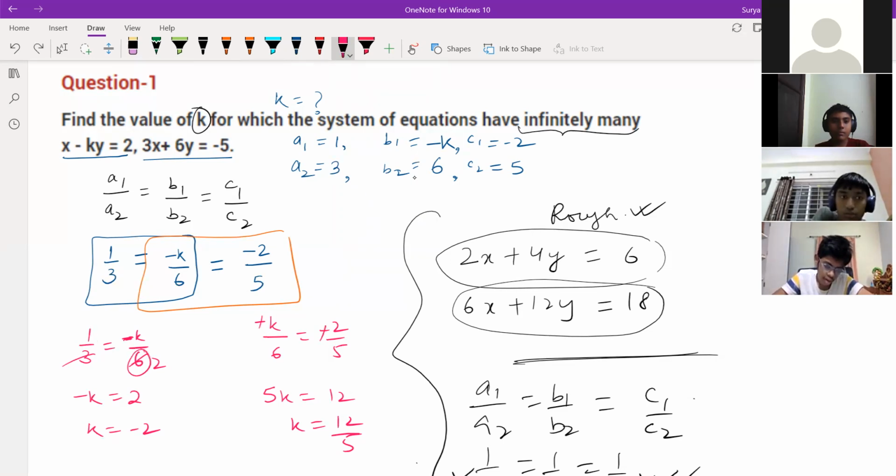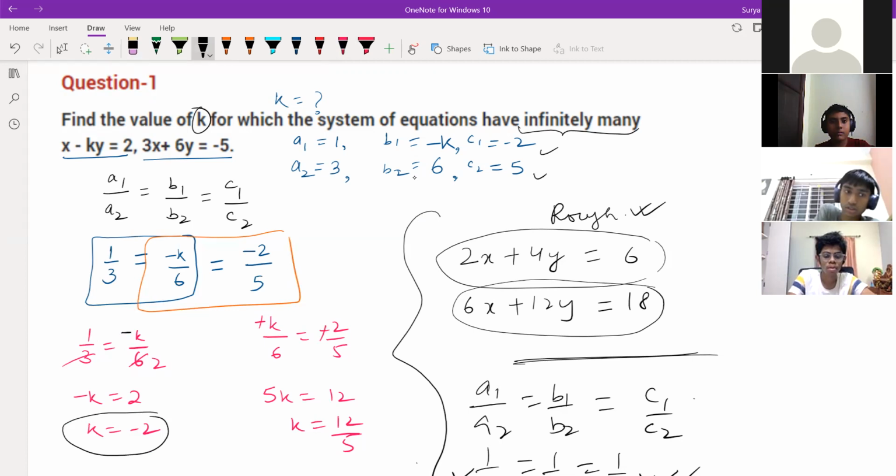If you're getting confused, don't do it my way. If you are not confused over here, ask. So we can do it like this, not a problem. So k is equals to minus 2 we are getting. Why is the mistake coming over here? Minus k by 6, this is also correct. And minus 2 by 5, this is also correct. So which of the following equations are true over here? The answer is given as minus 2. They have solved only the first two parts over here.